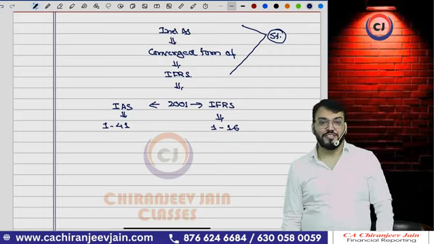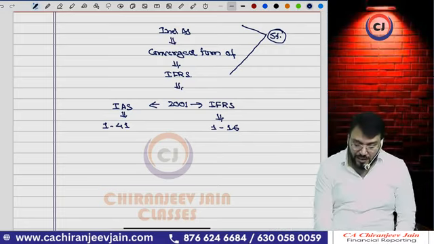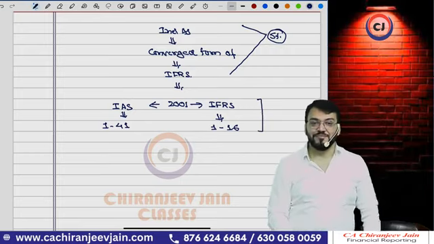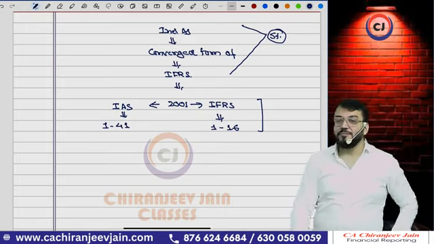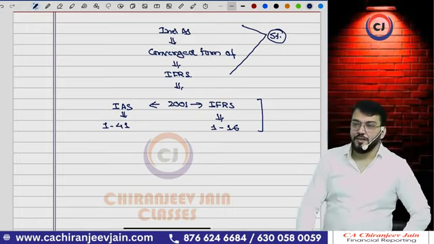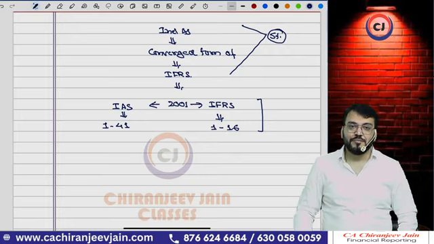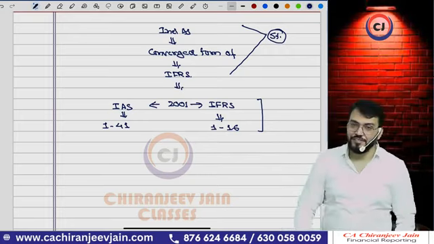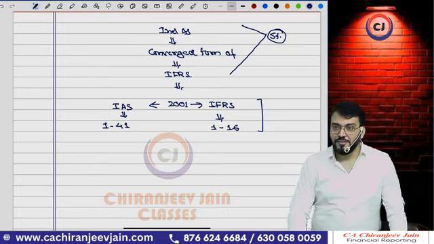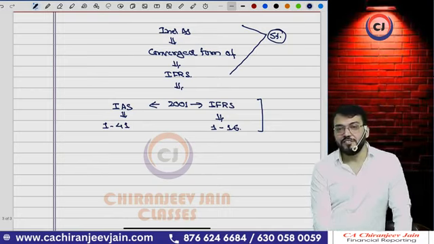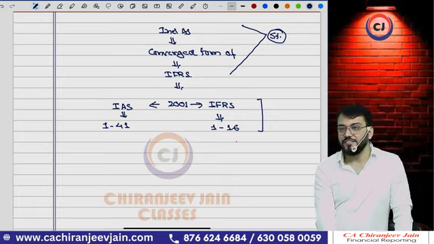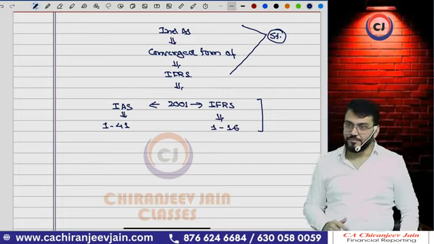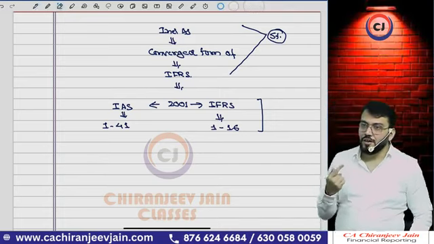IFRS 1 to 16. In total, I am not writing IFRS 17. IFRS 17 means insurance company. However, that is also effective, but till now not introduced in our syllabus. Therefore, I am not writing it. Are you getting what I am saying? As far as the syllabus, the ICAI study material is concerned, it is 16 right now. So I am also writing 16. Got this point?